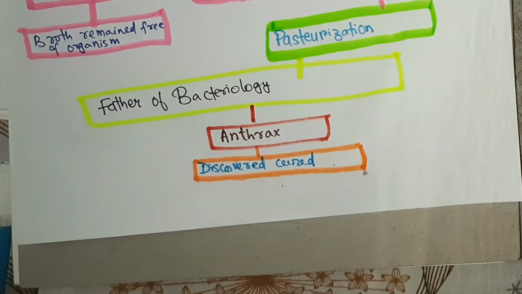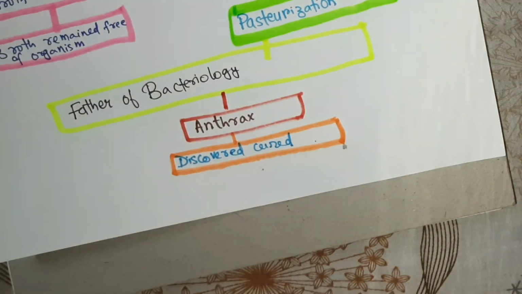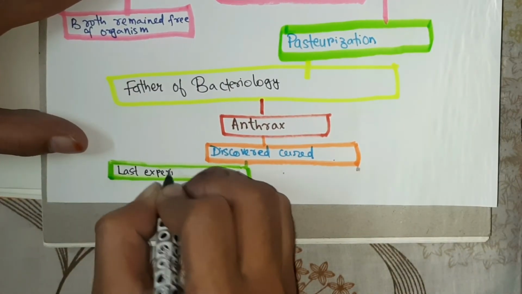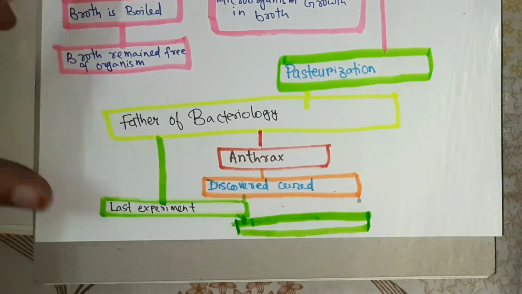His last experiment was on rabies in 1885. He inoculated some weak rabies, which was weak, but somehow it worked.